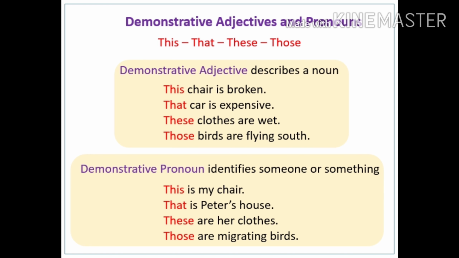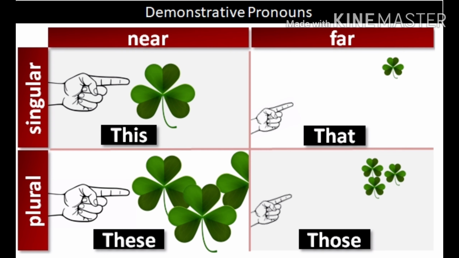The next is demonstrative pronouns. Demonstrative pronouns are used to replace specific people or things that have been previously mentioned. They are this, that, these, and those. A demonstrative pronoun tells us whether it is replacing something singular or plural and whether that thing or things are close by or far away.